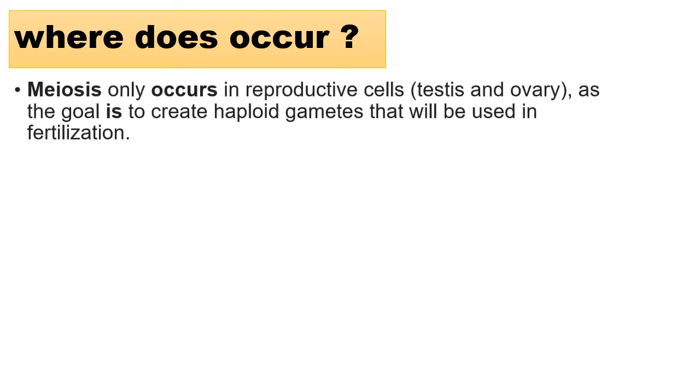Meiosis only occurs in the reproductive organs, the testis and ovary, as the goal is to create haploid gametes that will be used in fertilization. We know sex cells have a haploid system, meaning one n system. Each sex cell has one n set, so gametes are produced as n, haploid.